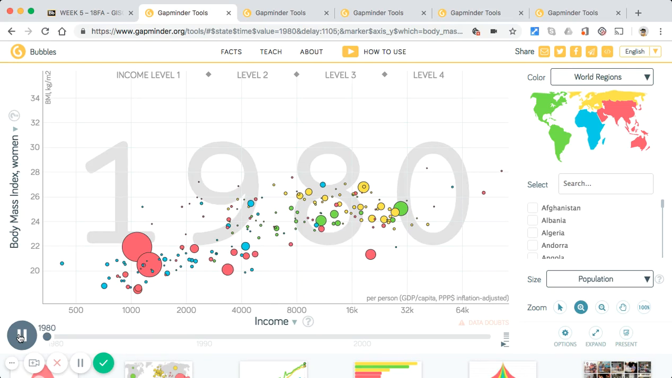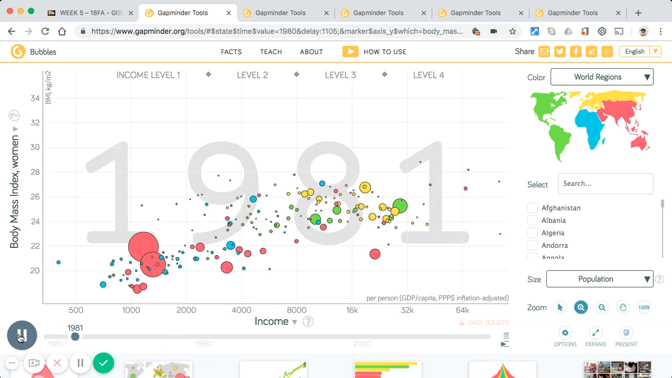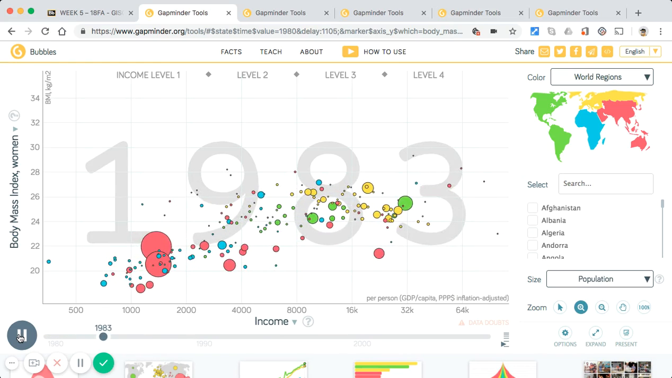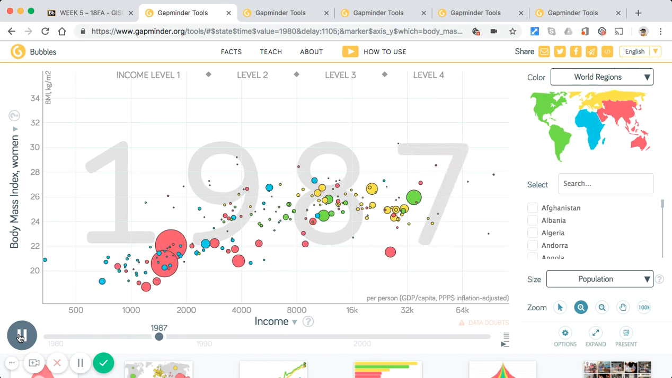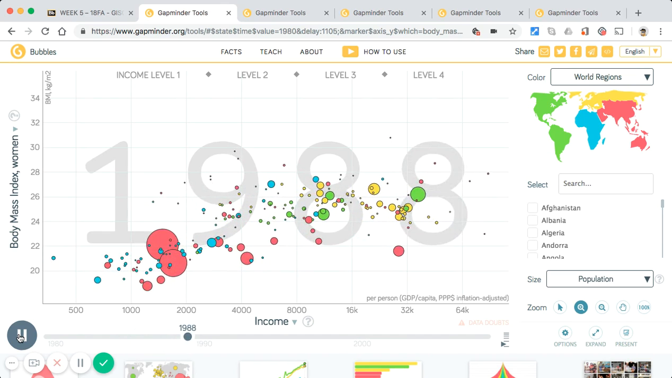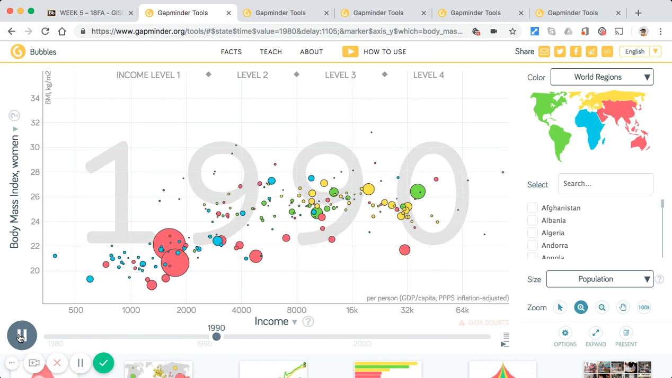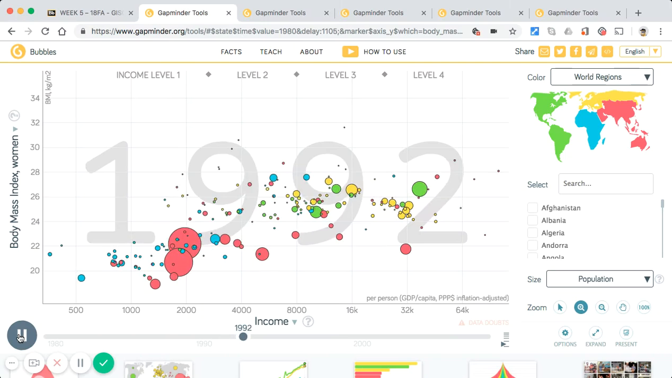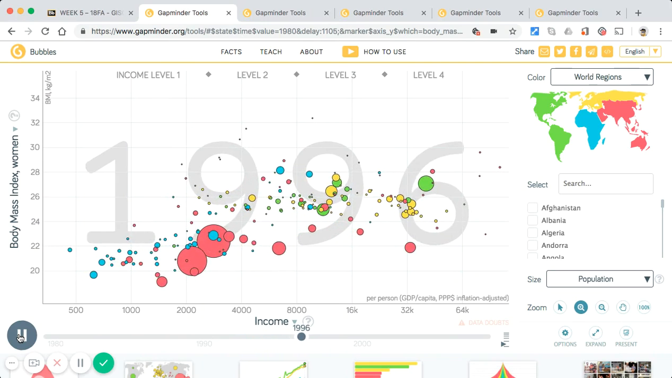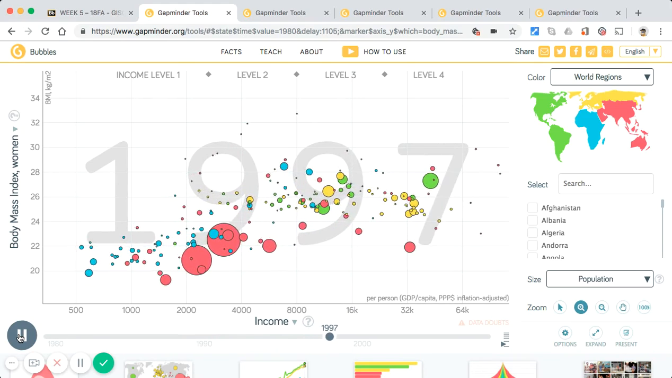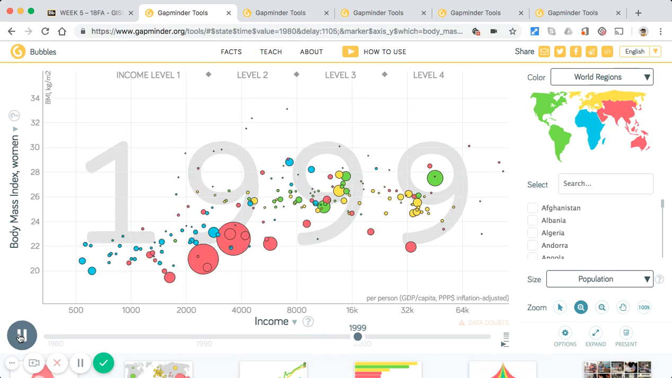The bubble map we are looking at shows the connection between body mass index for women, which is the response variable, to the explanatory variable, income or gross domestic product, from 1980 to 2008. The main pattern we can see from the countries represented on our map is that as income increases, so does BMI levels. But there are lurking variables that may affect the response variable, such as population growth and population control.